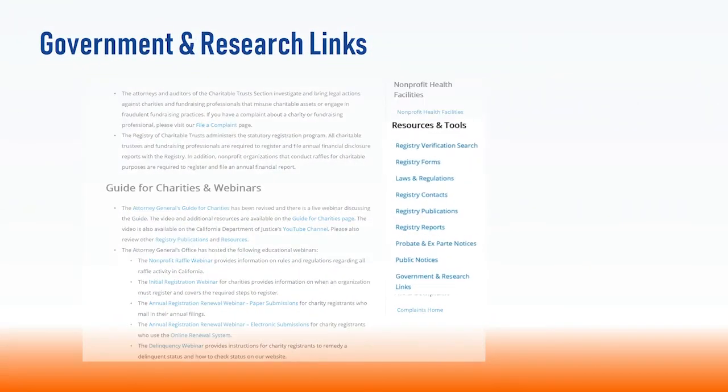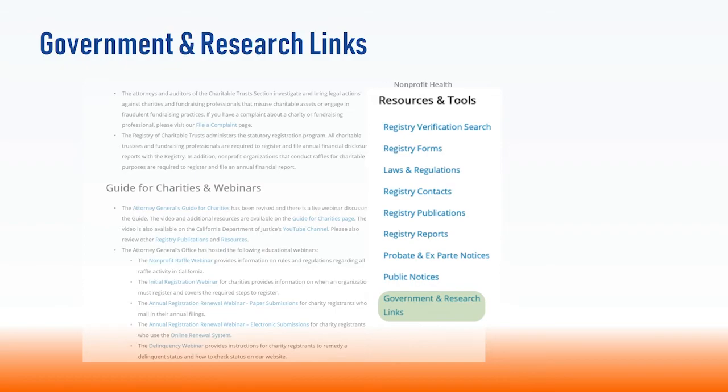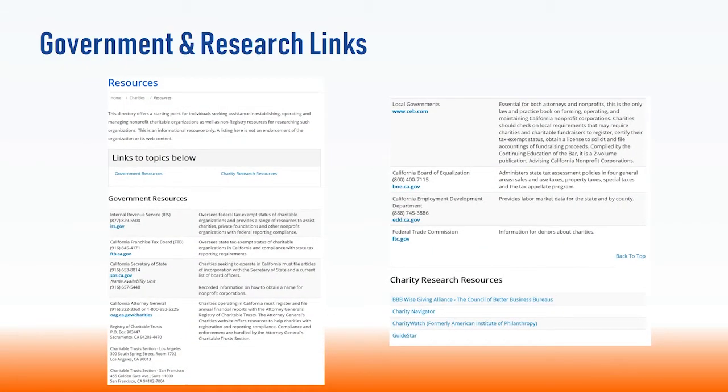The Government and Research link page offers a starting point for individuals seeking assistance in establishing, operating, and managing nonprofit charitable organizations, as well as non-registry resources for researching such organizations. This is an informational resource only. A listing here is not an endorsement of the organization or its web content.